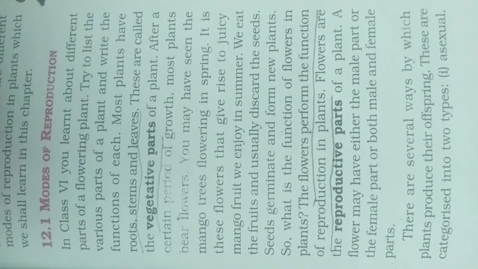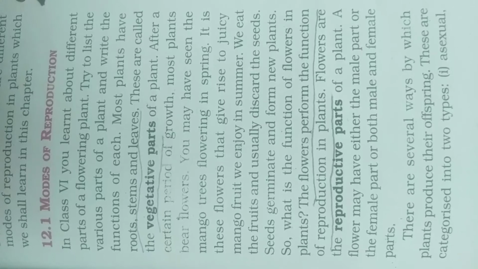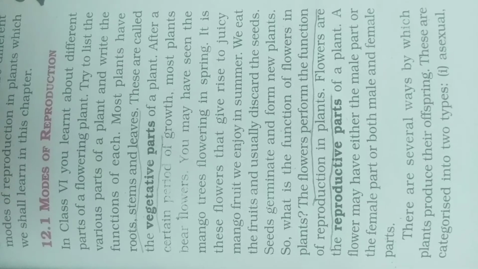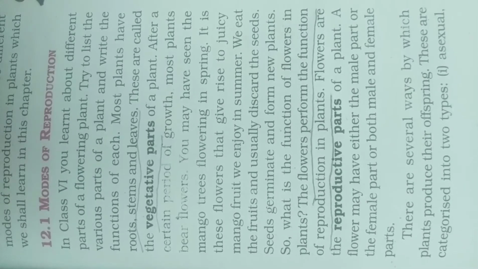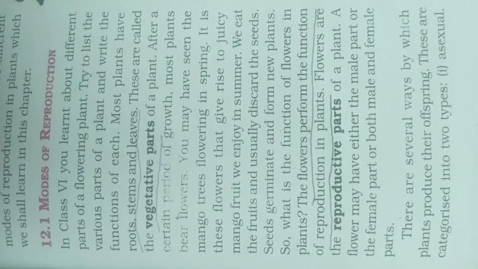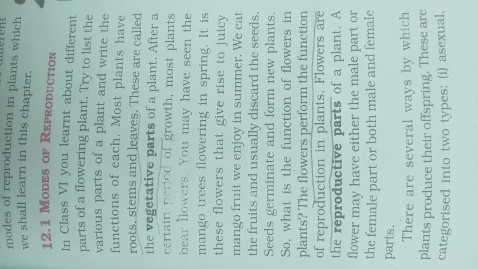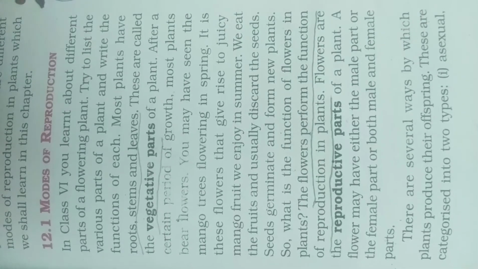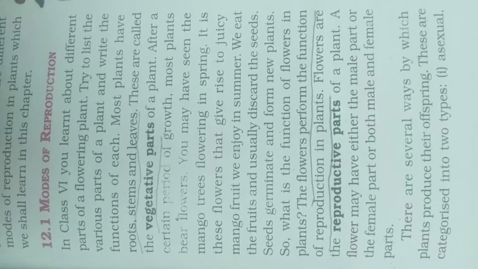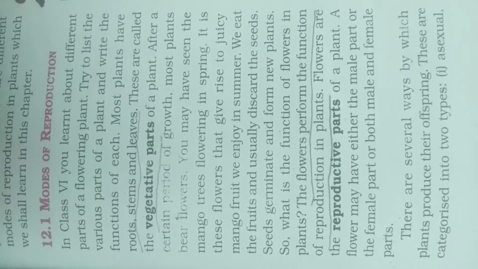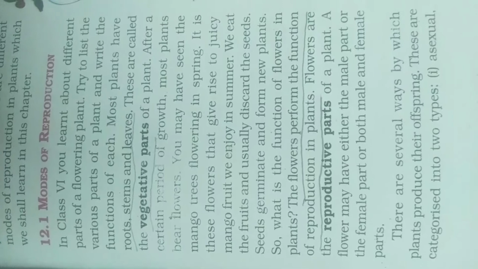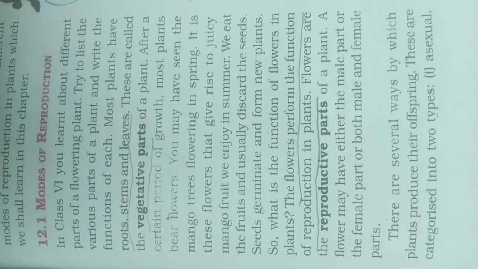You studied in 6th also about flowering plants, that they have male gametes and female gametes. They produce fruit and then seed. All this you studied in 6th also. A flower may have either the male part or the female part or both male and female parts. So the flower is the reproductive part, and it may have only male, only female, or both male and female parts.